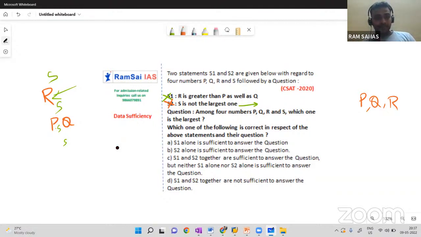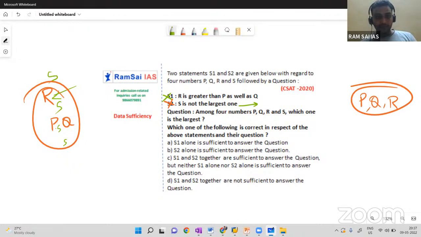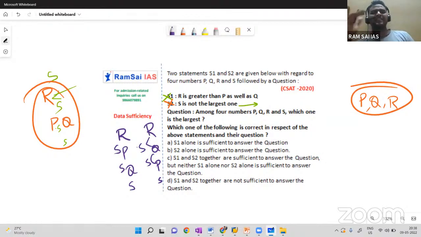Now combine the two. See, when I combine the two statements, with blue color I'll write. When I combine the two statements, S is not the largest one, and among P, Q, R, R is the largest. So the hierarchy can be like this, and S can be below Q, or above Q and below P, or above P and below R, but not above R. Or the hierarchy can be like this, and below P it can be S, or between Q and P it can be S, or between Q and R it can be S. These are the possible outcomes here.